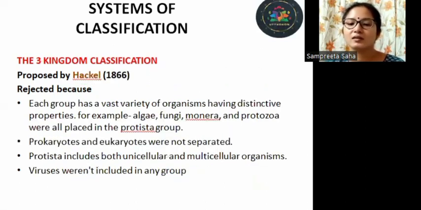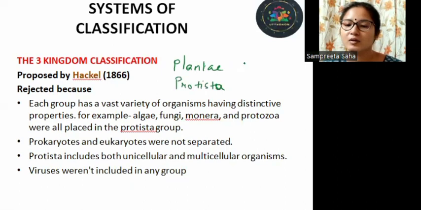Next, we have the three kingdom system. So obviously, the two kingdom system was faulty, and therefore another system of classification came into existence, that is called three kingdom classification. It was proposed by Haeckel in the year 1866, and to the previously existing groups, that is Plantae and Animalia, he introduced a third group, that is Protista.